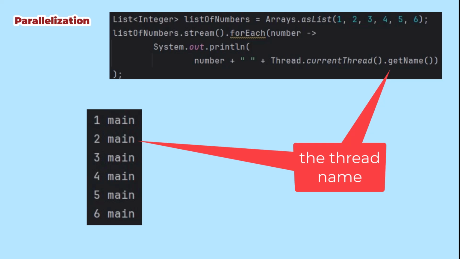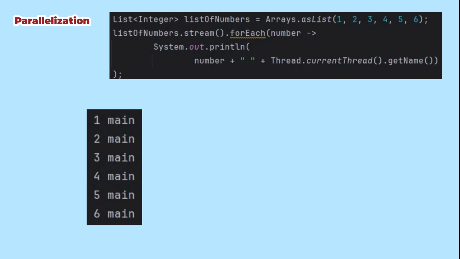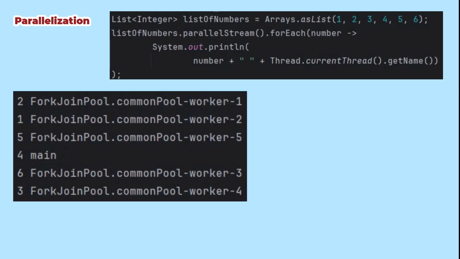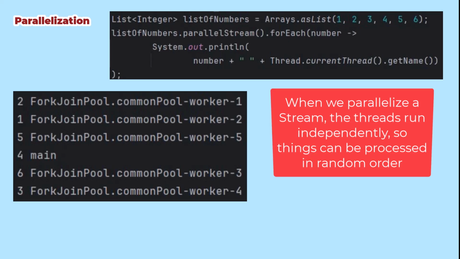If we don't parallelize it, the numbers come out in order and they all come from the main thread. We can parallelize that by using parallelStream when we convert the list to a stream. Now, each number gets its own thread, and they come out in random order. That shows one important point about parallelized streams. We can no longer control the order of the operations.